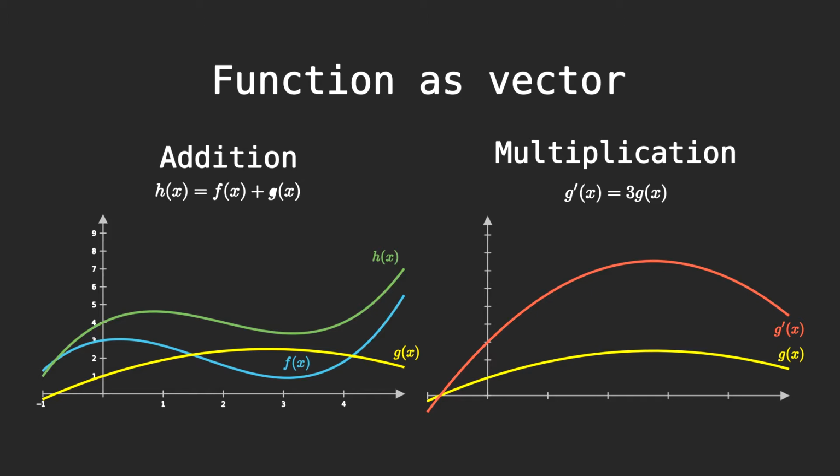For example, we need to have associativity and commutativity. Also, we need to have an identity element and a null element. As you might expect, functions respect all of these properties, so theoretically we could call a function a vector.